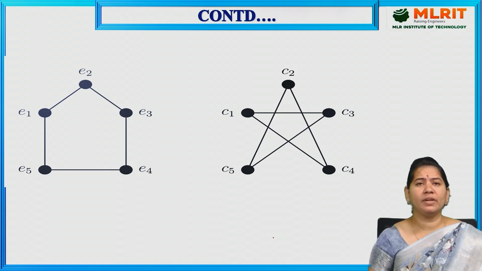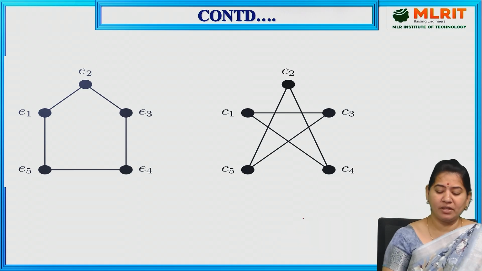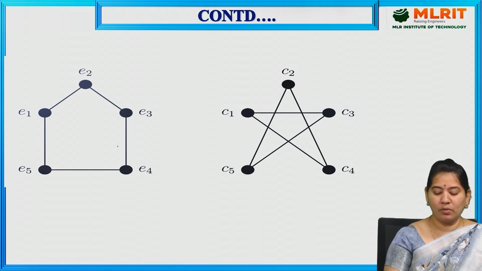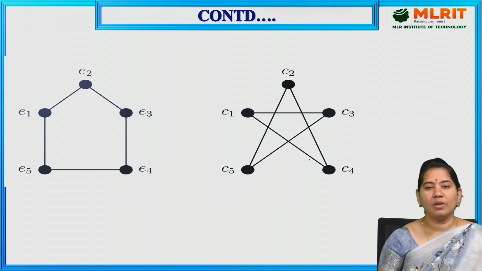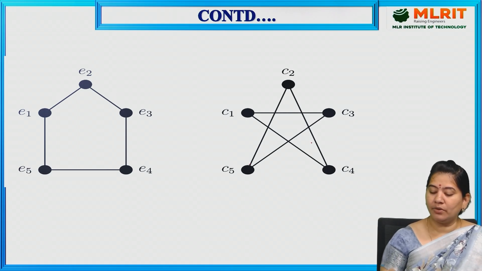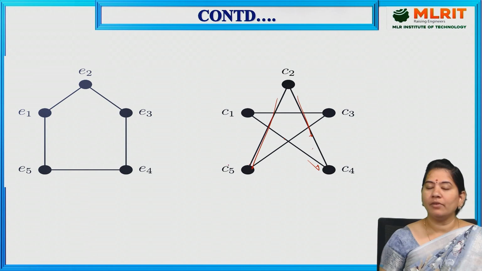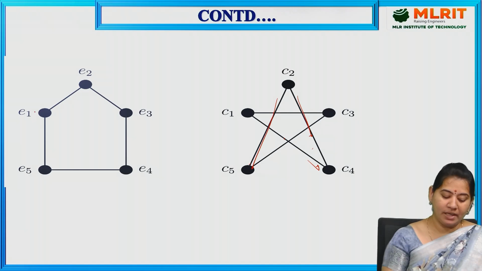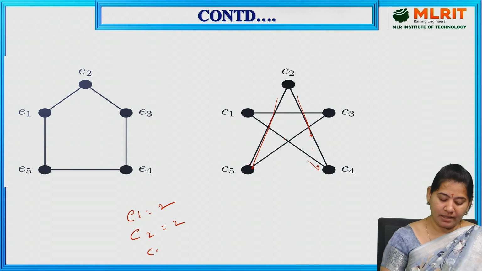Here we have another example: whether both graphs are isomorphic or not. First two conditions: same number of vertices, 1, 2, 3, 4, 5 in each, and also the same number of edges, 5 in total. Now which one is mapping with which one? E1 has degree 2, E2 has degree 2, E3 is also 2, E4 is also 2, and E5 is also 2.